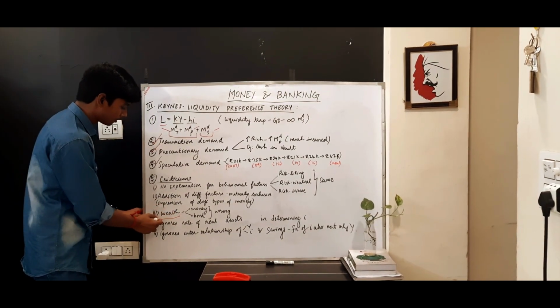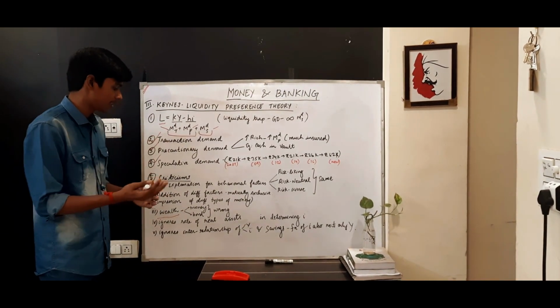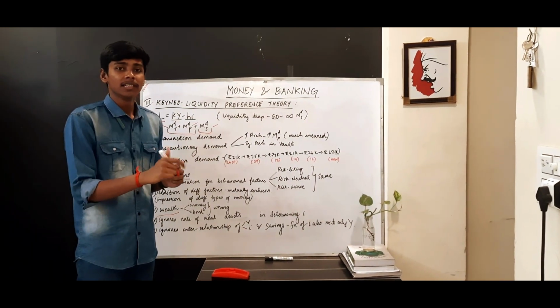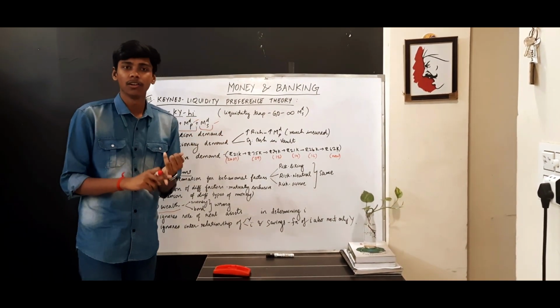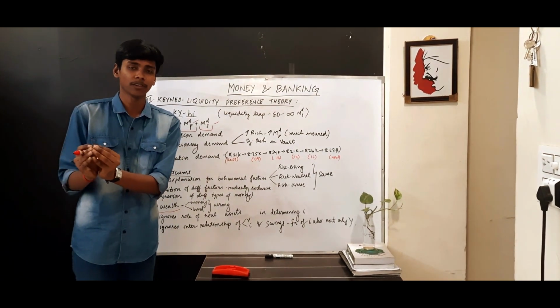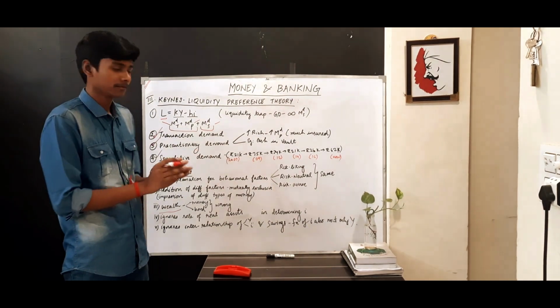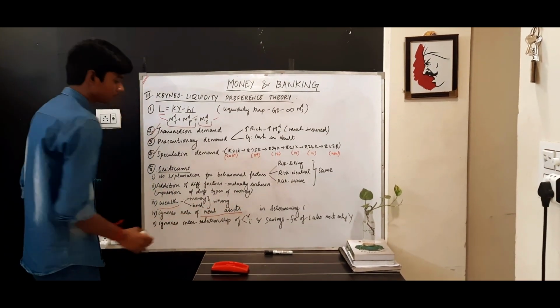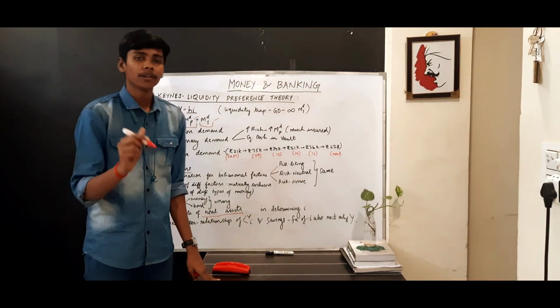Then wealth, as you see, he has given only for transaction. That means wealth can be held as money or in the bond market. He does not include other assets. For example, there is gold, there is real estate, there are debentures, and many other types of assets, which he has missed. Then he also ignores the role of real assets, like for example, commodity price.